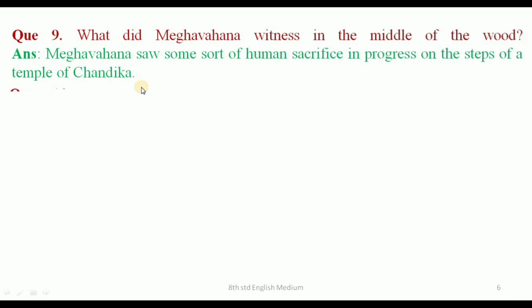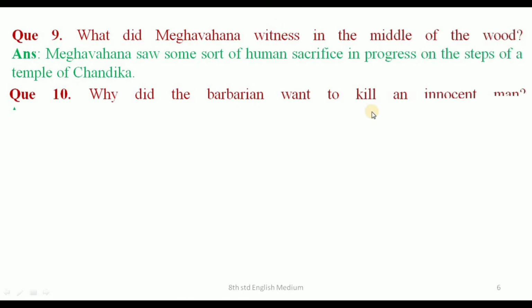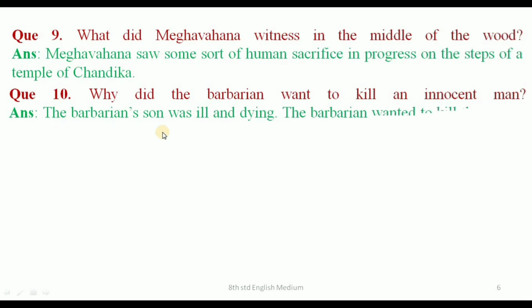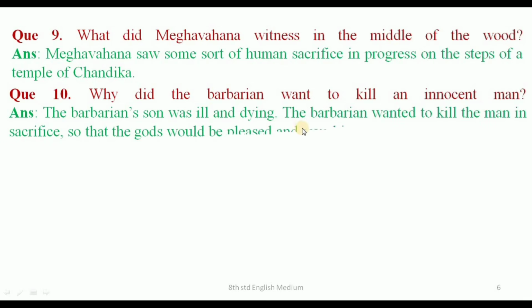Next one. Question number 10. Why did the barbarian want to kill an innocent man? Answer. The barbarian's son was ill and dying. The barbarian wanted to kill the man in the sacrifice so that the gods would be pleased and save his son's life.